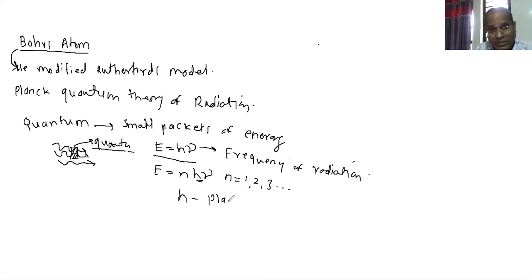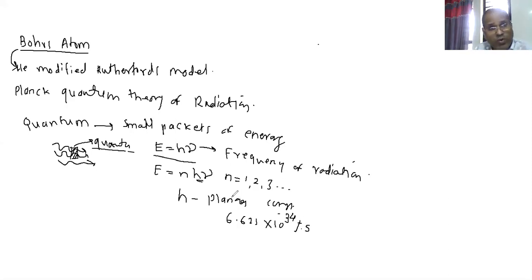What is its value? Planck constant is 6.625 into 10 raised to minus 34. The unit is joule second. Joule second. Are you getting?